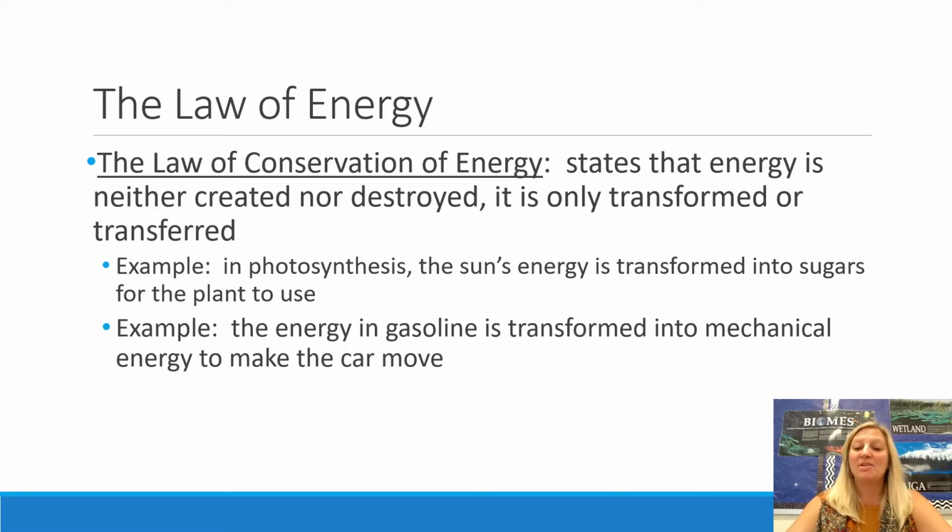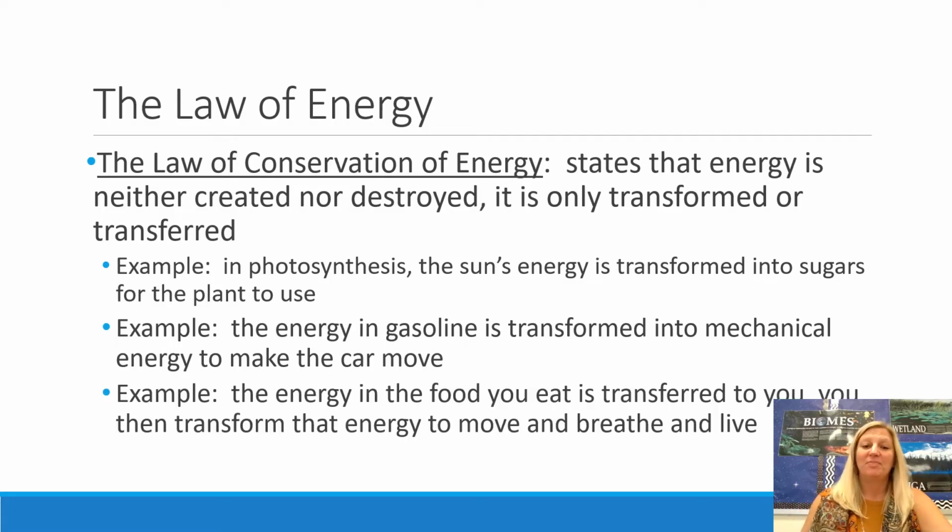Okay? Same thing happens with the energy in gasoline. You put gasoline in your car or in a lawnmower, and the energy in that gasoline gets transformed or changed into mechanical energy, and it makes the lawnmower or the car move and go, and the engine works. The lawnmower cuts the grass, or the car moves and the engine moves and the car goes. Okay? Last example I have, the energy in food that you eat. So you've eaten food, and that food gets transformed into you and allows you to do all the things that you do.